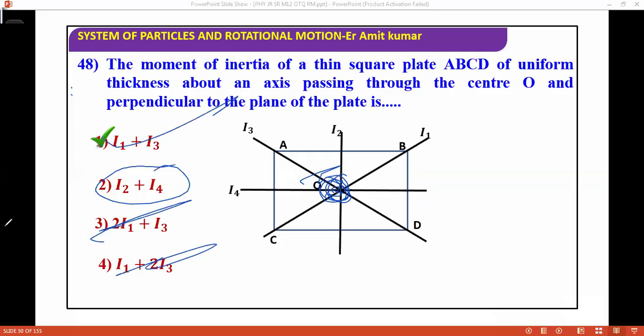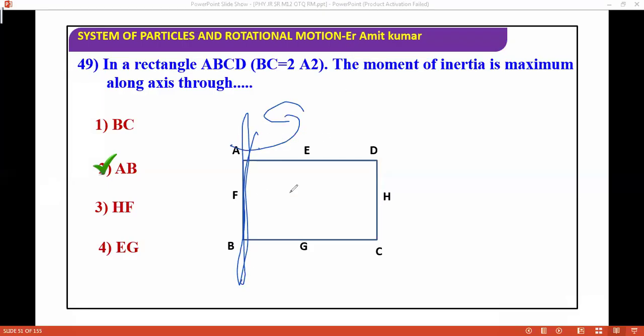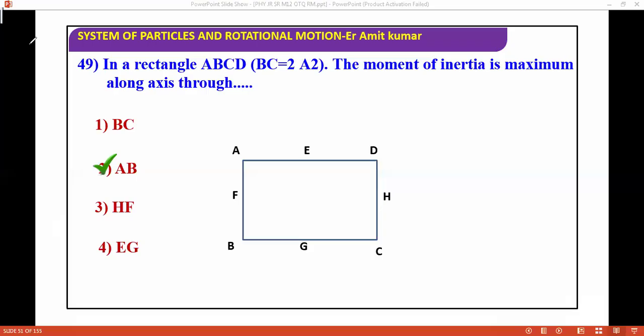Okay, next question. In a rectangle ABCD, BC is twice AB. The moment of inertia is maximum along which axis? What is the correct answer for this? If you take the moment of inertia about AB, it will definitely be maximum. Why? The first logic is that if you rotate it, this length BC is high, because BC is twice. So your idea should be to maximize the length. As much as the length is maximum, the moment of inertia will be maximum.